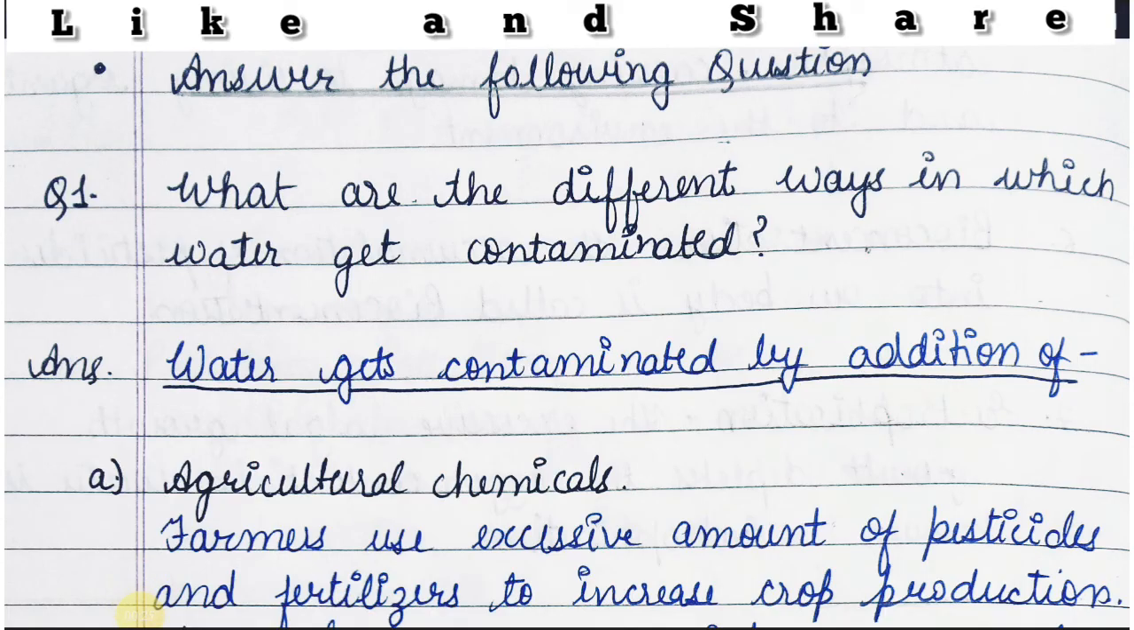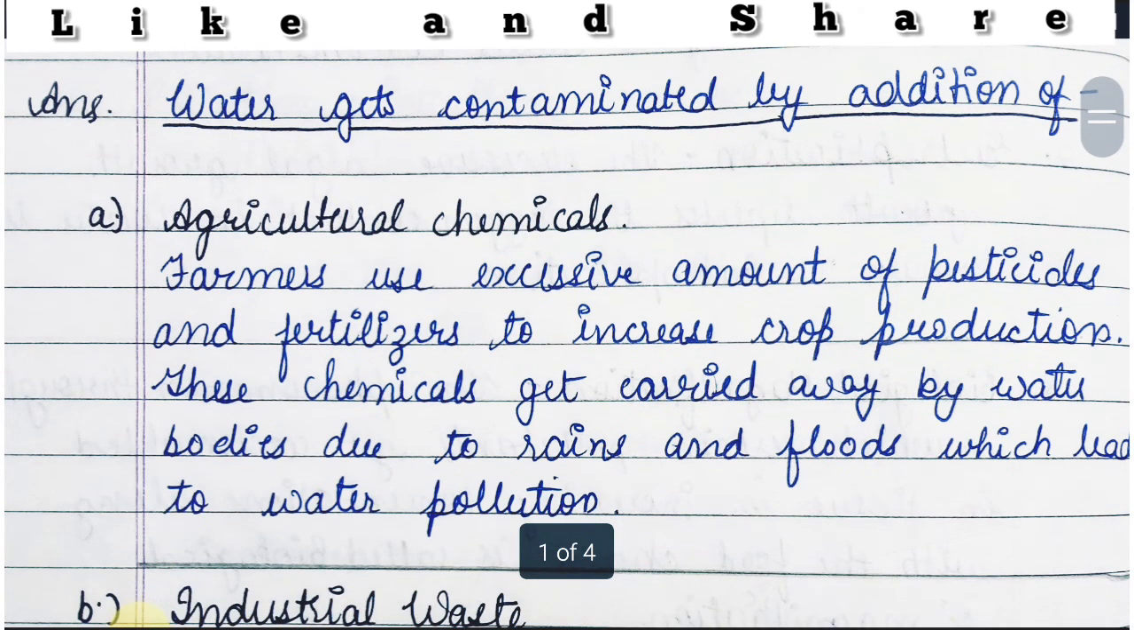First question is what are the different ways in which water gets contaminated. So friends, in the first question we have to tell the different ways in which water gets polluted. The first way is by agricultural chemicals. The farmers use excessive amounts of pesticides and fertilizers to increase crop production, and these chemicals get carried away by the water bodies due to the rains and floods, which leads to water pollution. So the first main reason of water pollution is agricultural chemicals.